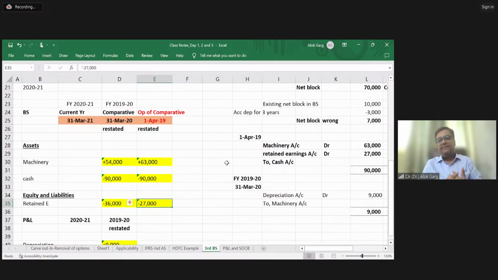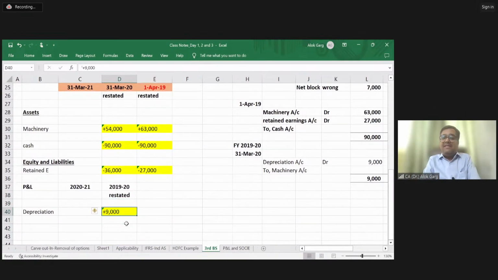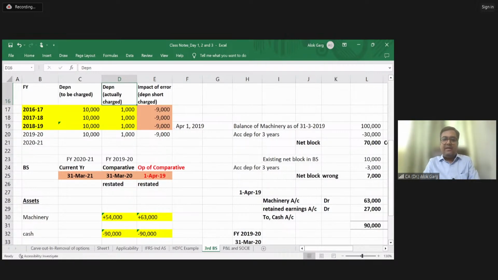It's a balance sheet number. So what happened? When you provide the 9,000 rupees depreciation extra in 1920 comparative, the difference in machinery will be 54,000. Cash will, of course, be 90,000. Why 90,000? Because your 31st March 20 balance is also overstated. So when you have passed an accounting entry of 90,000, it will flow to your 31st March 20 as well. Right? And here retained earnings will be 36,000 lesser. So this is how this impact has to be taken. Is that clear?